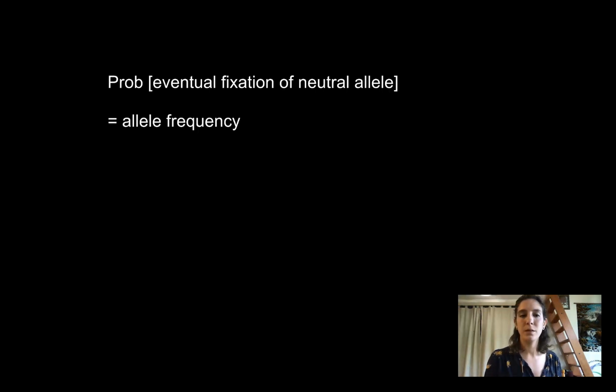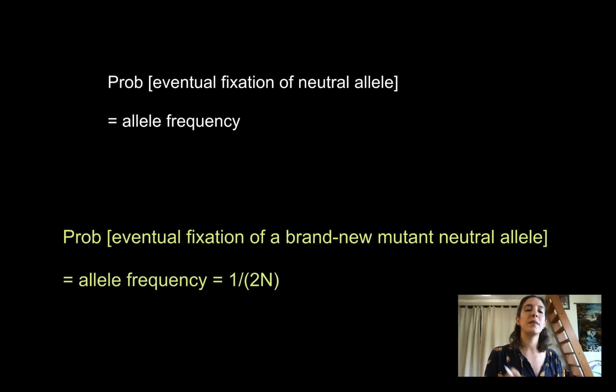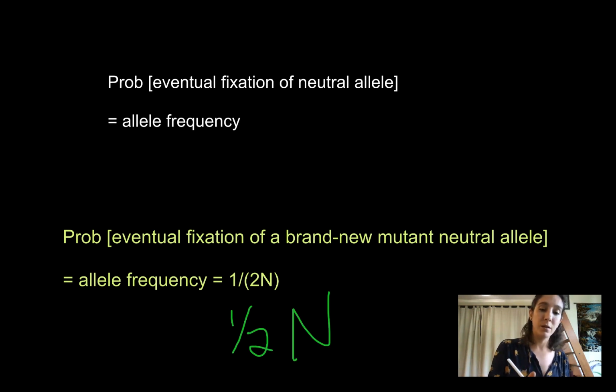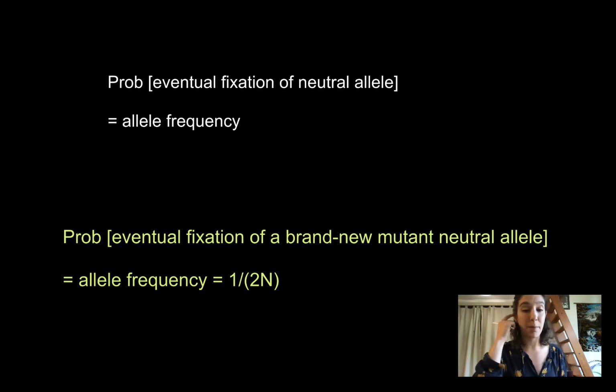Okay, same thing. Well, it turns out that the probability of a brand new mutant neutral allele becoming fixed is equal to 1 over 2n. Now notice, this is not 1/2. This is not 1/2 of n. No, this is very different. This is 1 over 2n. So we're multiplying 2 times n. N again is the population size.